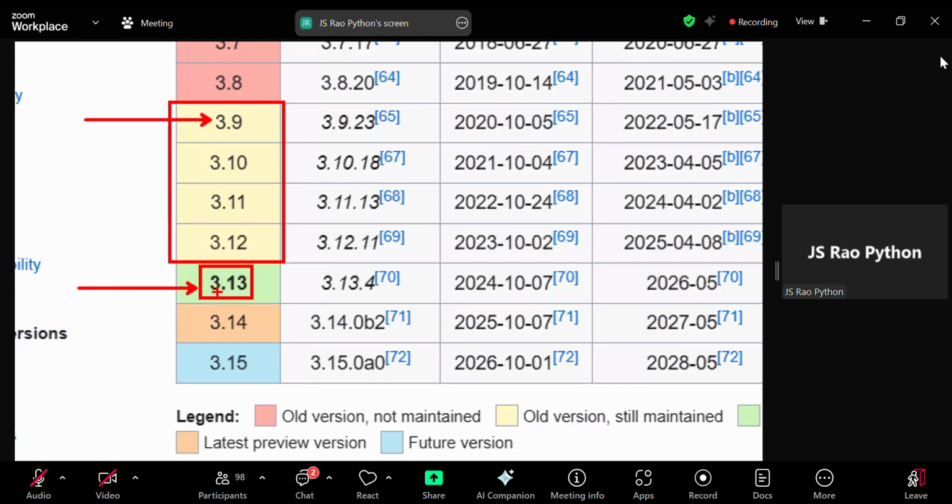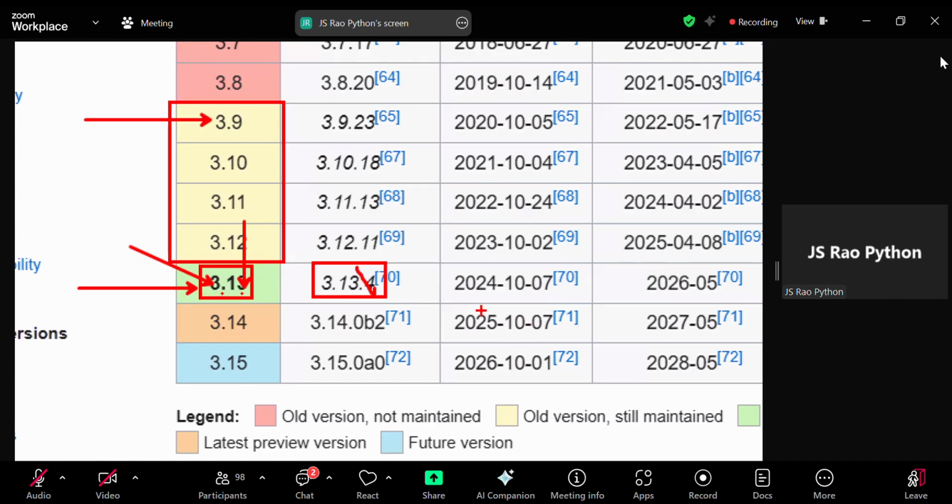So we can download and install this current version and do practice with this one, no problem. 3 is the major version, 13 is the minor version, and the patch version is also there, 0.4. Okay, 3.13.4, this is the patch version. No worries about the patch version. 13 is the latest version, remember that.